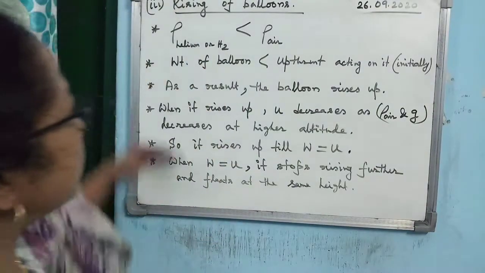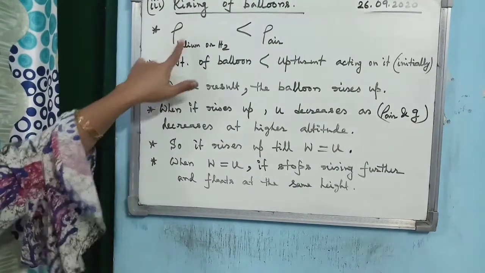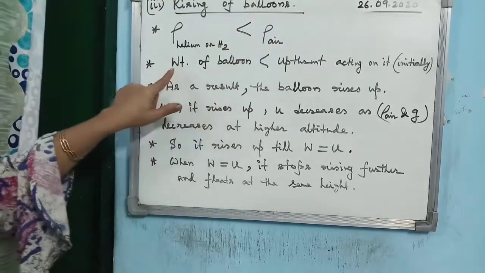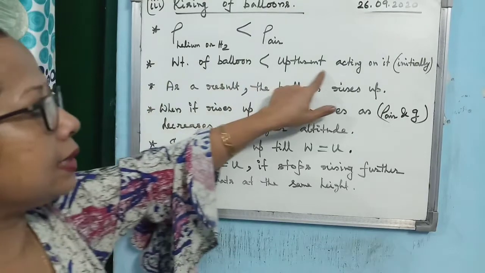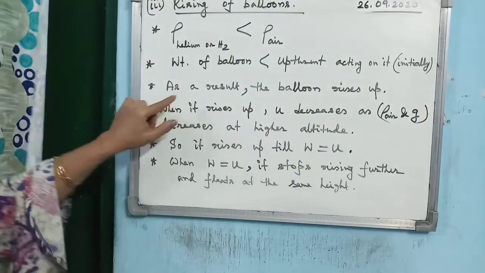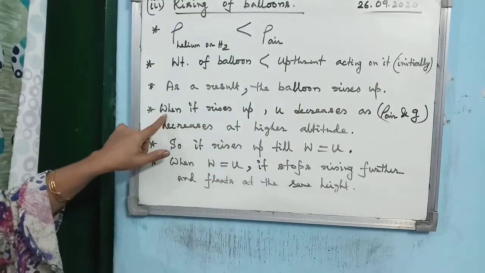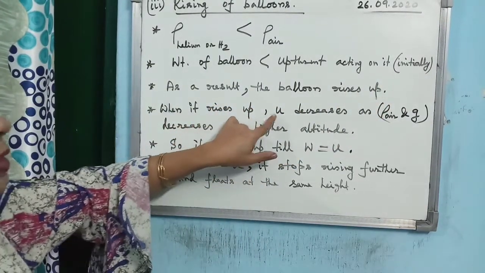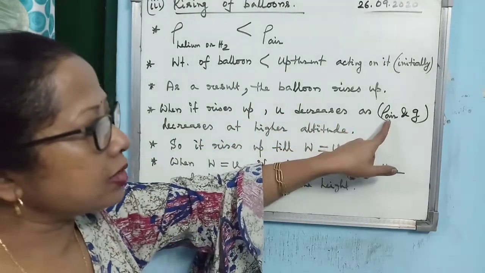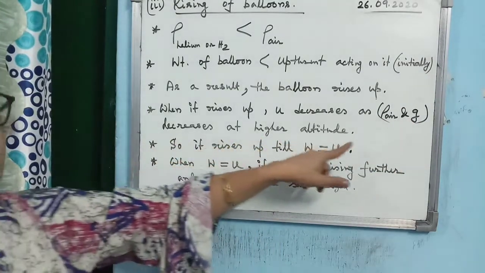Alright, this is the way you have to write down the answer pointwise. As rho of helium or hydrogen is less than rho of air, the weight of the balloon is much less than the upthrust acting on it initially. So the balloon will rise up. When it rises up, the upthrust acting on it decreases, because the density of air and the value of g both decrease at higher altitude.